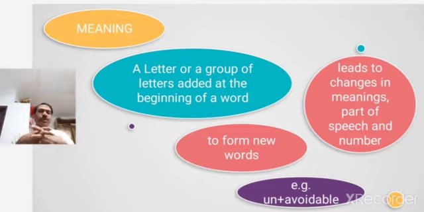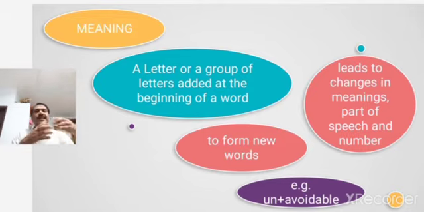For example, the prefix un is a good two letter prefix which can be added to the existing word avoidable. And by adding the prefix un, you create a new word that is unavoidable, which is the opposite of the word, the antonym of the word in another sense.